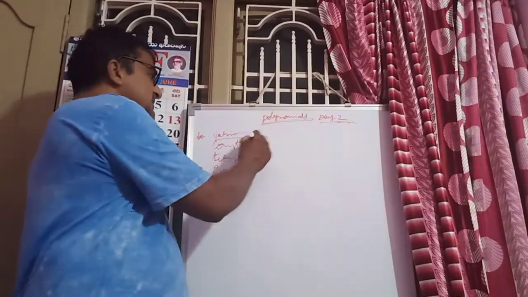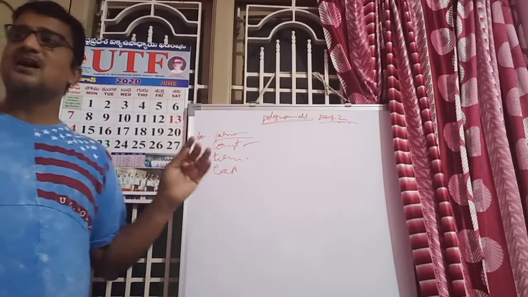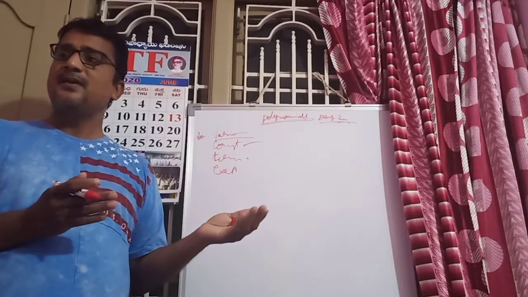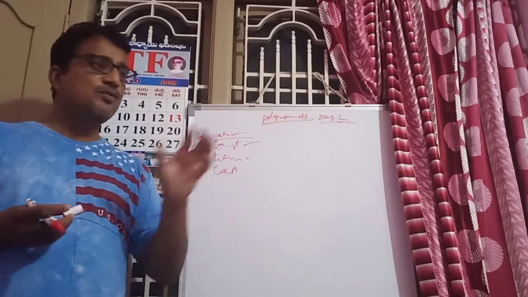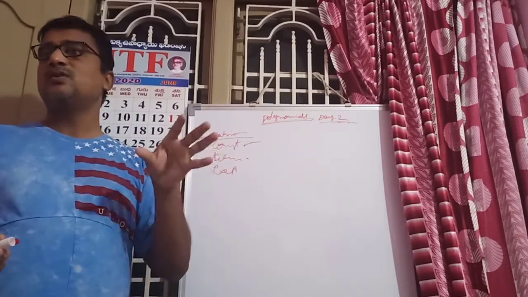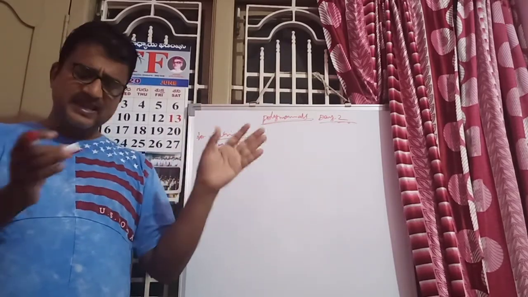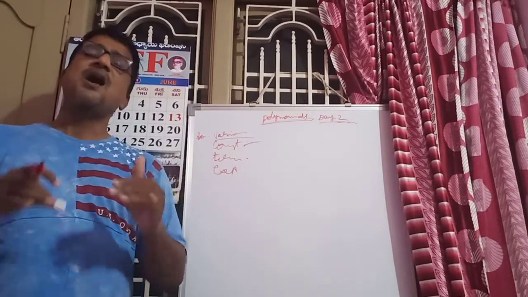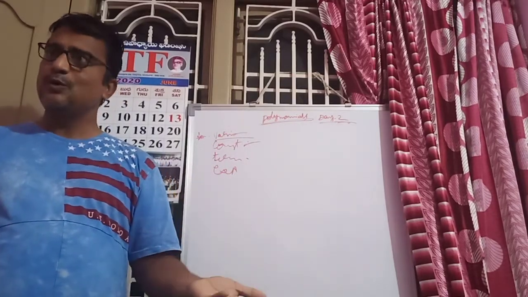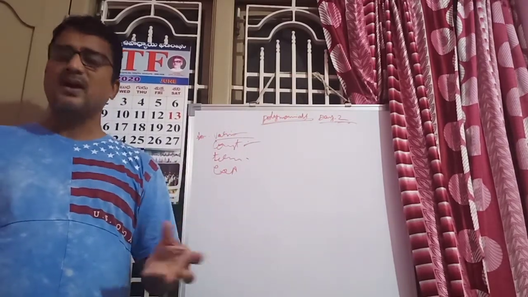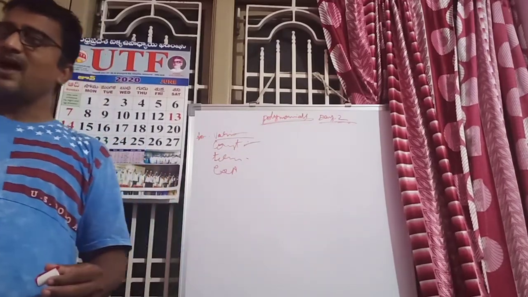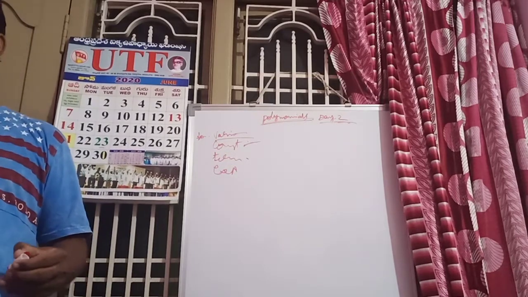And next comes the constant. Constant means its value is always permanent, so it is called the constant. Suppose I give one rock. Today the weight of the rock is equal to 20 kgs. Same rock, after 2 days, what is the weight of this rock? Say 20 kgs. After 3 years, what is the weight? Same 20 kgs. That means its value is always permanent. Therefore, that is called the constant.